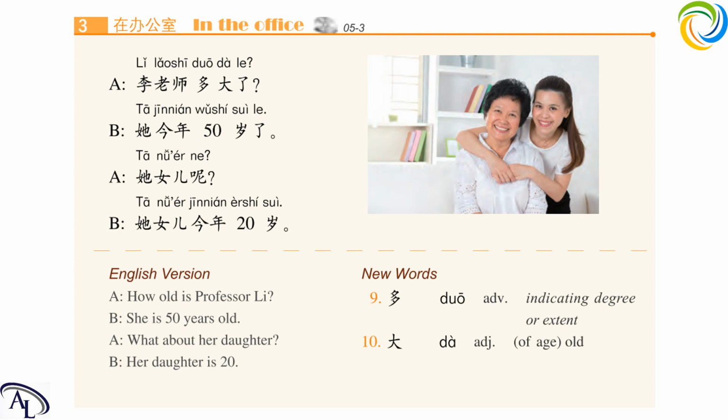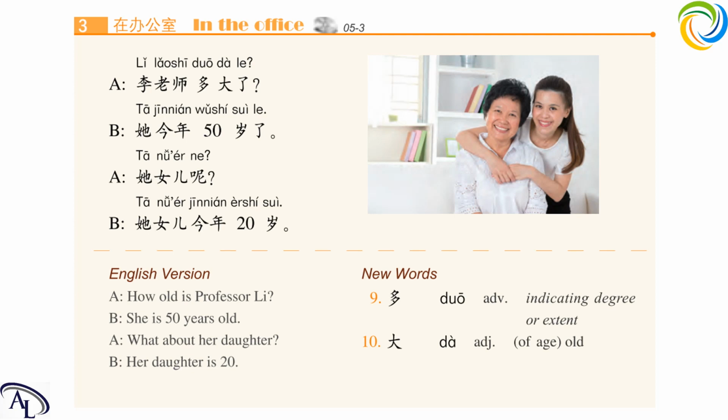Next sentence, 他女儿呢？他女儿, his daughter. Let's see, here is 呢. This particle, do you still remember it? We've learned it before. It is asking about the things mentioned before.